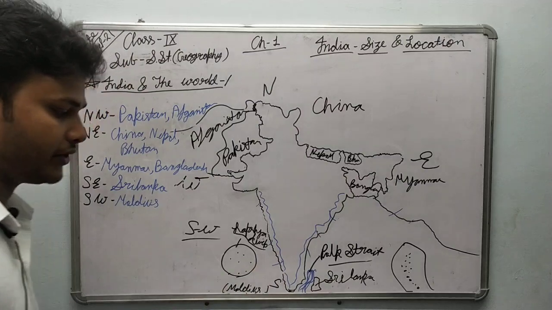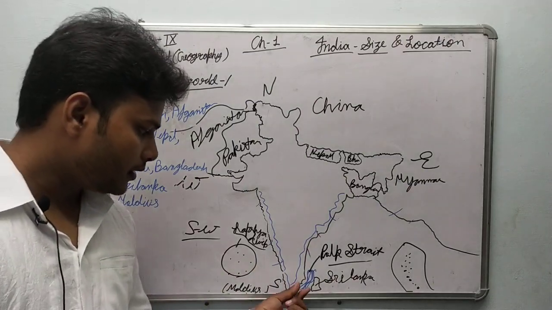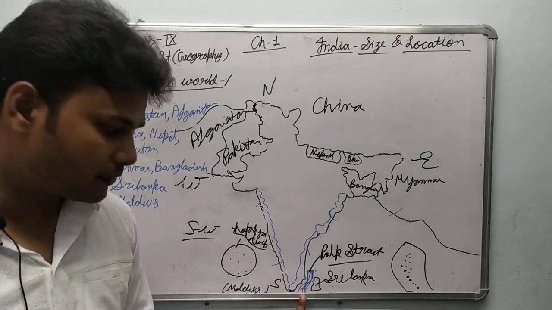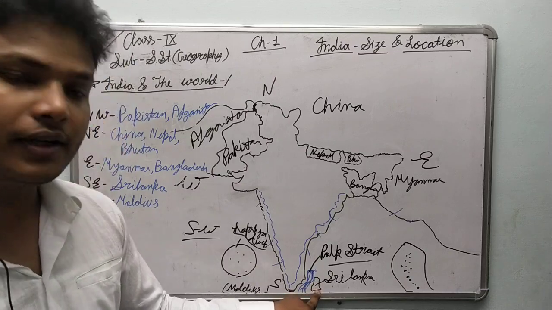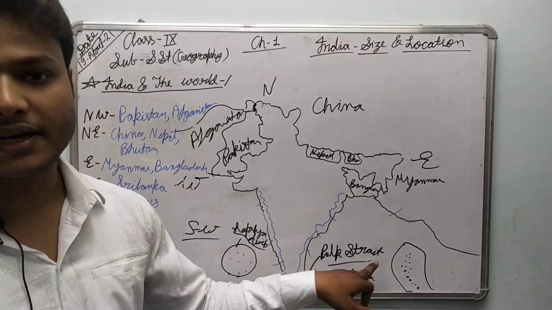A narrow piece of water which separates Sri Lanka from India is known as Palk Strait.